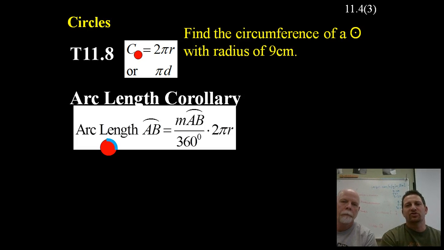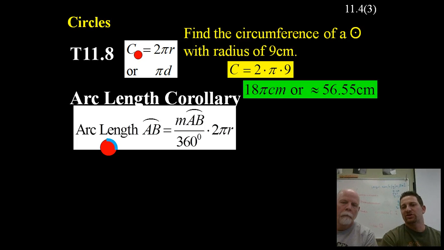So to find the circumference of the circle with the radius of 9, if they give me the radius, I'm going to use the 2 pi r formula. So 2 times 9 is 18, and then 18 pi centimeters, or if you plug it in your calculator and do 18 times pi, it'll give you an approximation of 56.55 centimeters.